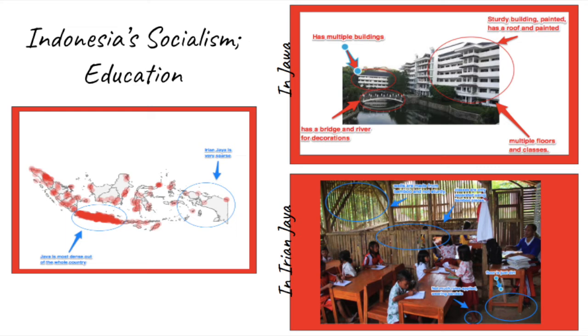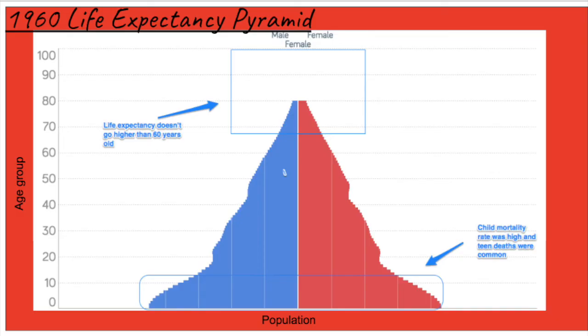As seen in the top right image, that is one of the many universities on Java Island, while the bottom right is one of the many schools in Irian Jaya. As the obvious points are, the facilities in Java are much better as they have proper buildings, some of which are multi-story, while in Irian Jaya they have to split two classes using a row of bamboo. So there's no doubt that people move from other parts of Indonesia to Java just for the education, because there are big differences in the quality of the schools.